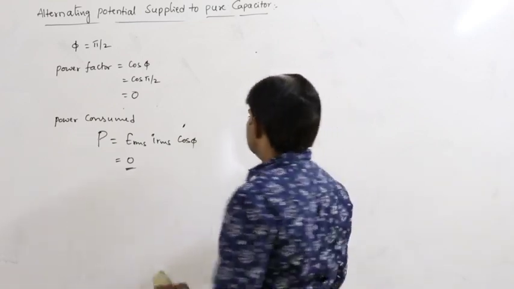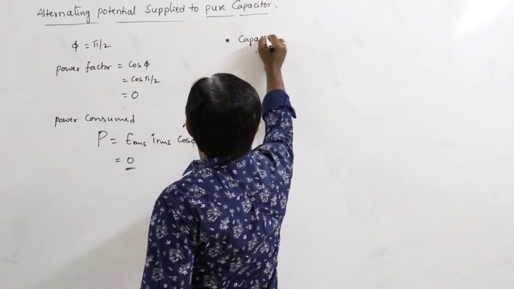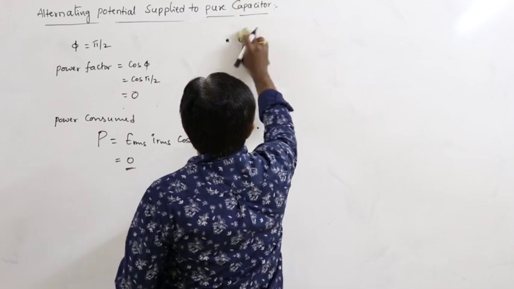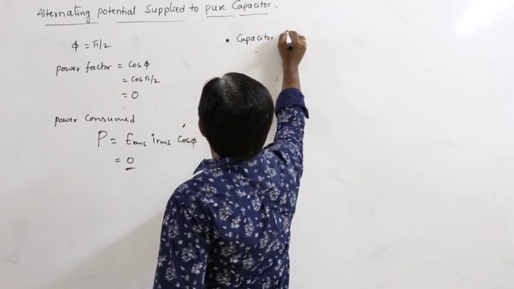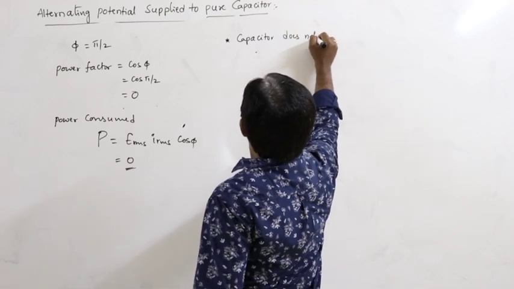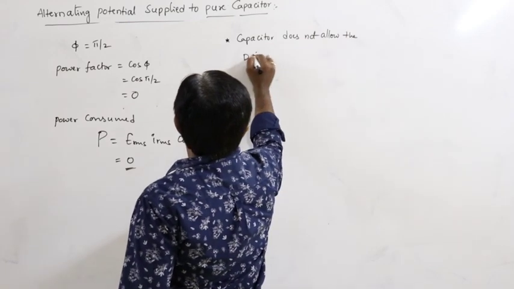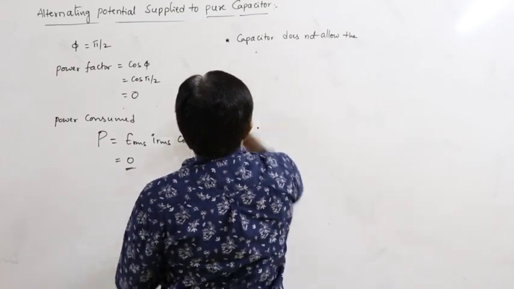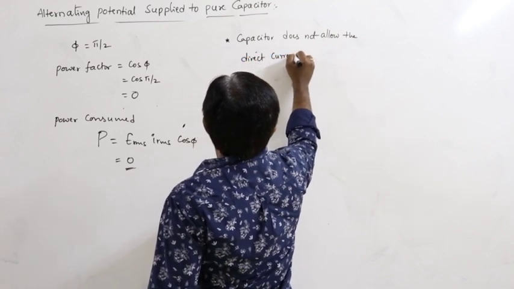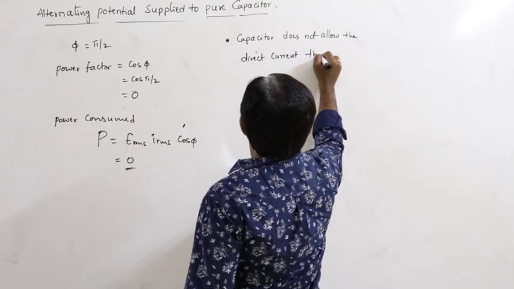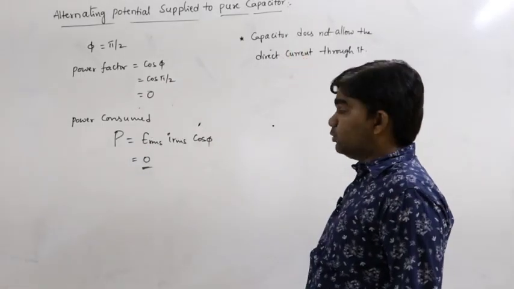One more main important thing here is that a capacitor does not allow the direct current, DC, through it.